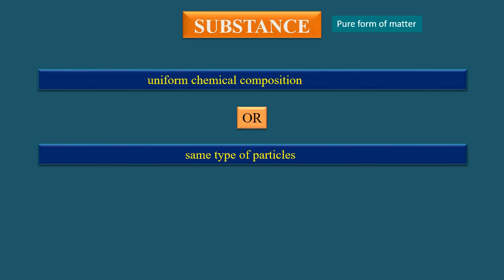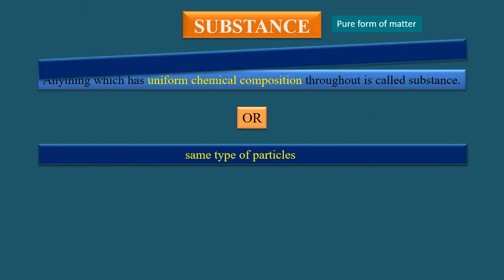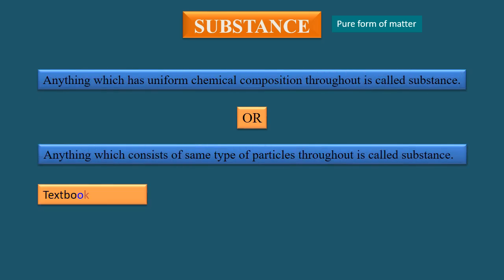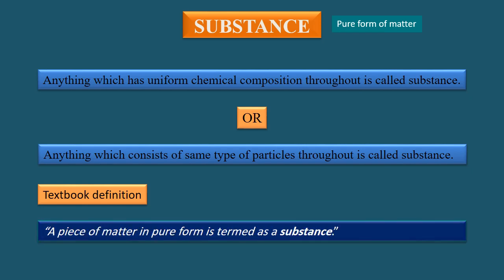So the concept is simple, that a substance has uniform chemical composition due to the presence of same type of particles. Textbook definition of substance is: a piece of matter in pure form is termed as a substance.